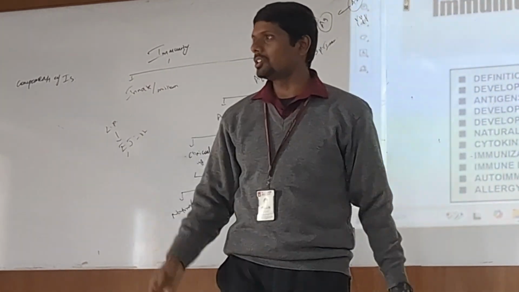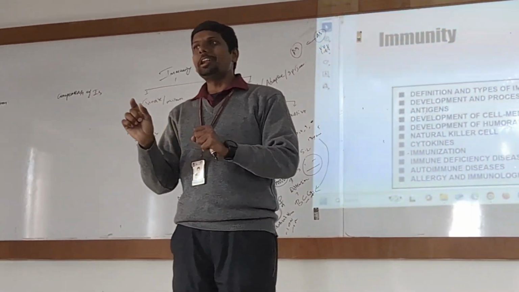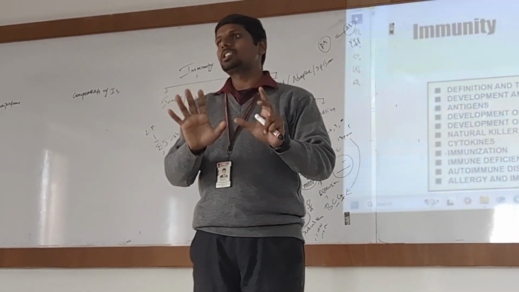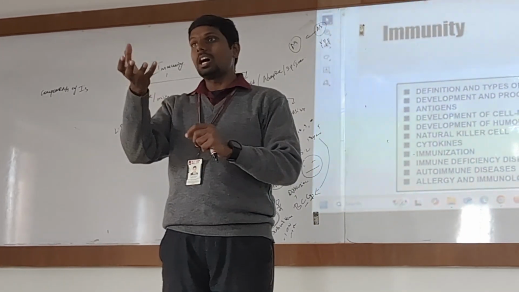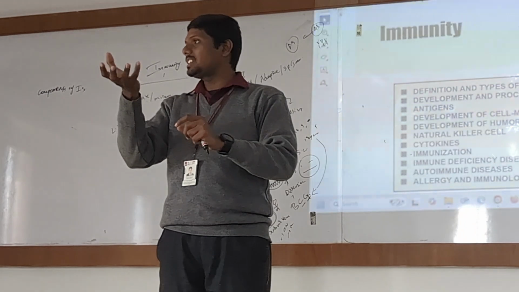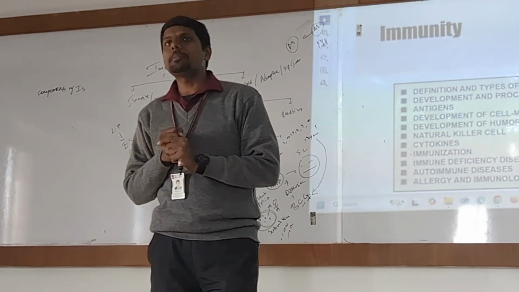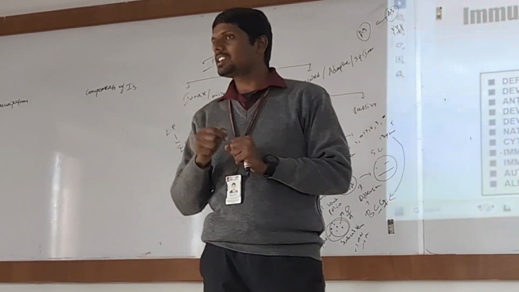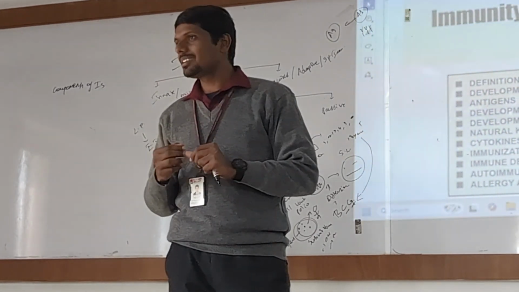Then he asked the next question, are your cows fine? Then they gave one interesting answer: no, all our cows have some abscess, some infection. But what to do, we are taking milk from them. Even though the udder, the mammary gland, has infection, they are still taking milk. Then he was surprised. Why are they not catching infection when there is an infectious agent there? Maybe that is the solution.